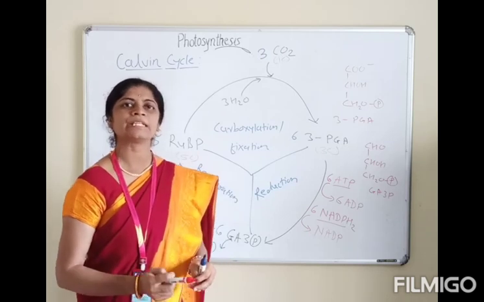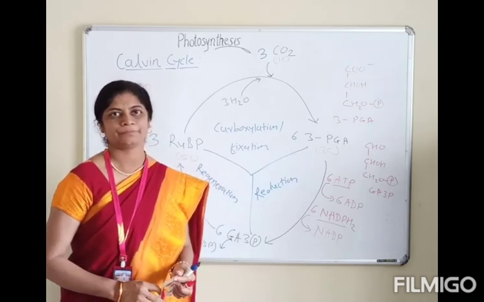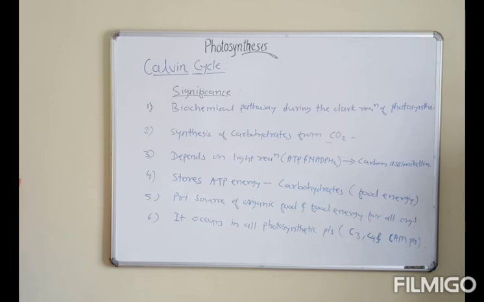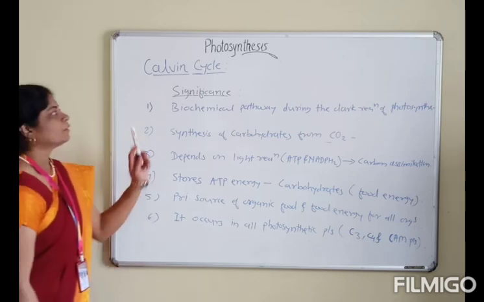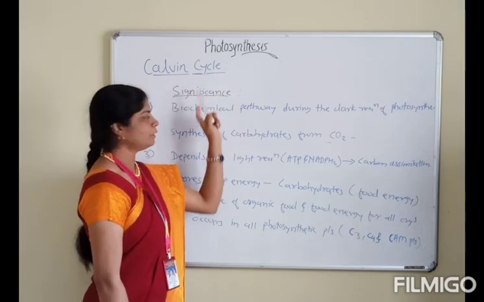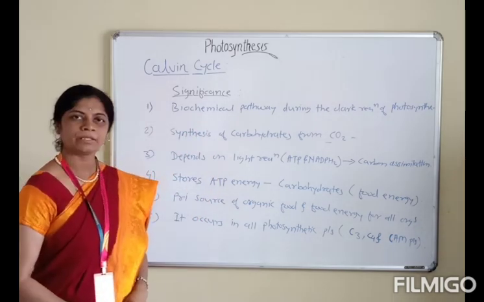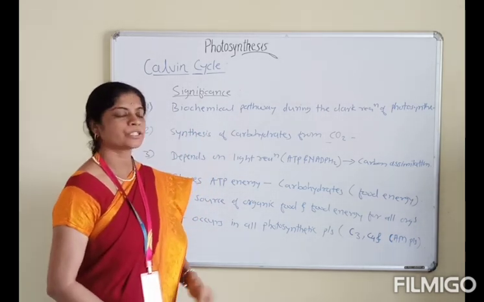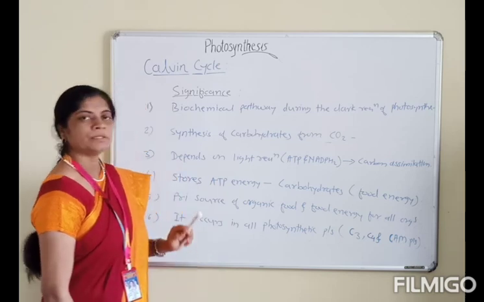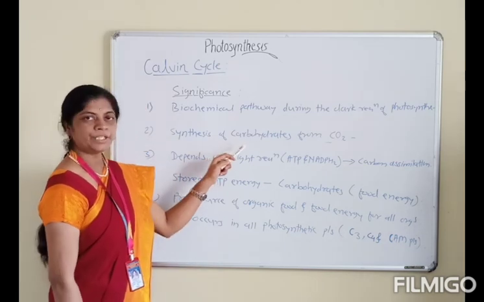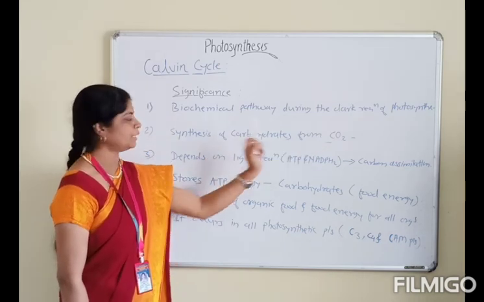Now we will see the significance of the Calvin cycle. It is the main biochemical pathway during the dark reaction of photosynthesis. Synthesis of carbohydrates from carbon dioxide.